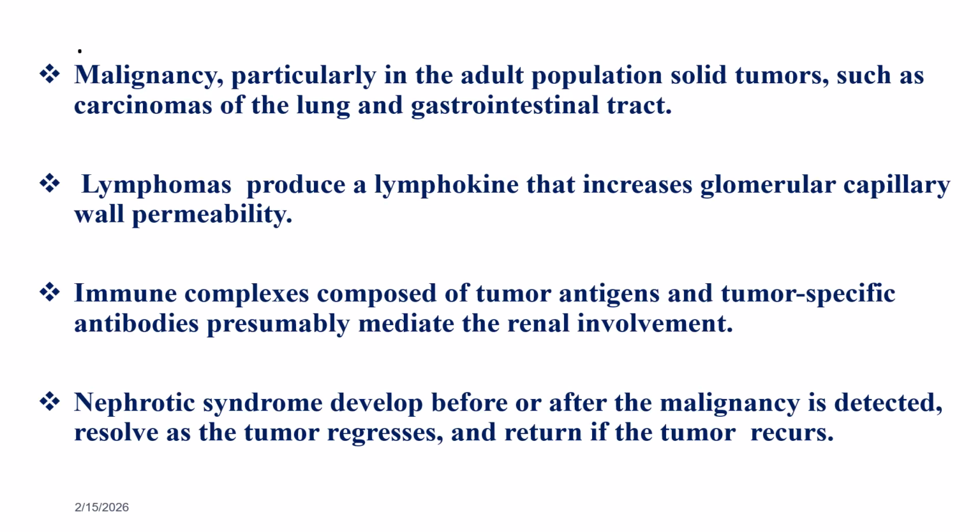Malignancy, particularly in the adult population, such as solid tumors like carcinomas of the lung and GI tract, can also cause nephrotic syndrome. Lymphoma produces a lymphokine that increases glomerular capillary wall permeability. Immune complexes composed of tumor antigens and tumor-specific antibody presumably mediate the renal involvement. In this case, nephrotic syndrome develops before or after the malignancy is detected, resolves as the tumor regresses, and recurs if the tumor returns.